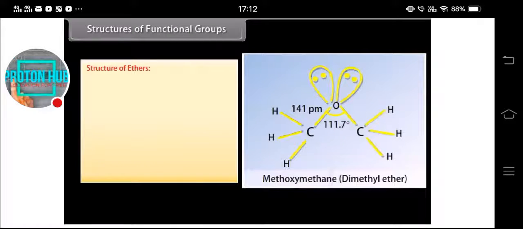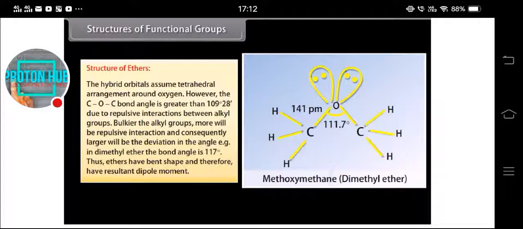Structure of ethers. The hybrid orbitals assume a tetrahedral arrangement around oxygen. However, the C-O-C bond angle is greater than 109 degrees 28 minutes due to repulsive interactions between alkyl groups. The bulkier the alkyl groups, the more the repulsive interaction, and consequently, the larger the deviation in the angle. For example, in dimethyl ether, the bond angle is 117 degrees. Thus, ethers have a bent shape and therefore have a resultant dipole moment.